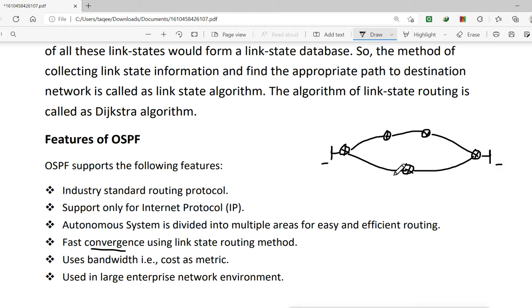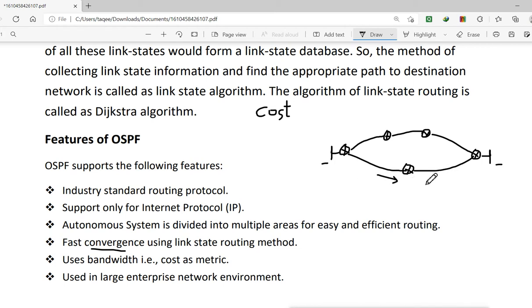OSPF will decide based on the link state which path it has to take, this path or this path. It will decide based on the metric. So what is the metric of OSPF? The metric is cost. It uses cost as a metric. Now what is convergence? Suppose it has taken this path.